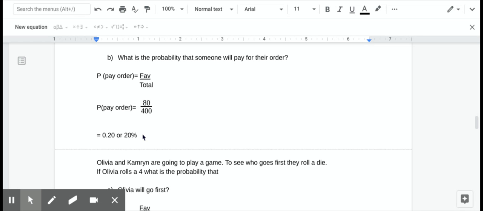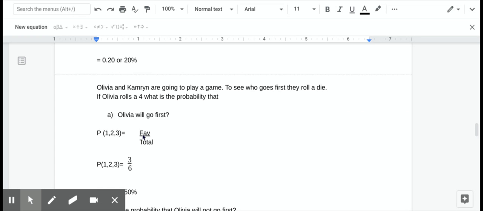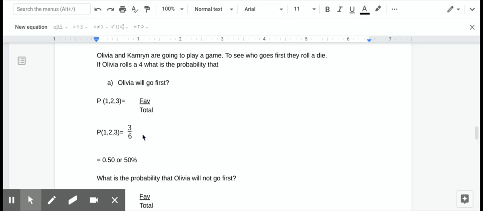All right, next we're going to look at Olivia and Cameron. And Olivia and Cameron are going to play a game. To see who goes first, they're going to roll a die. If Olivia rolls a 4, what is the probability that Olivia will go first? Let's assume that the lowest number is the number that gets to go first.